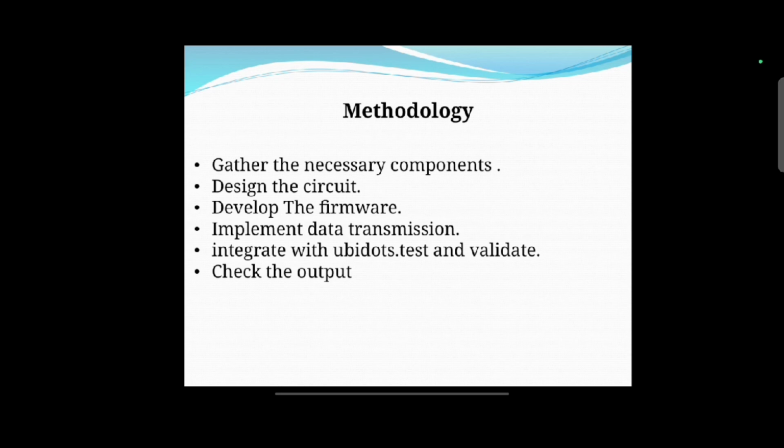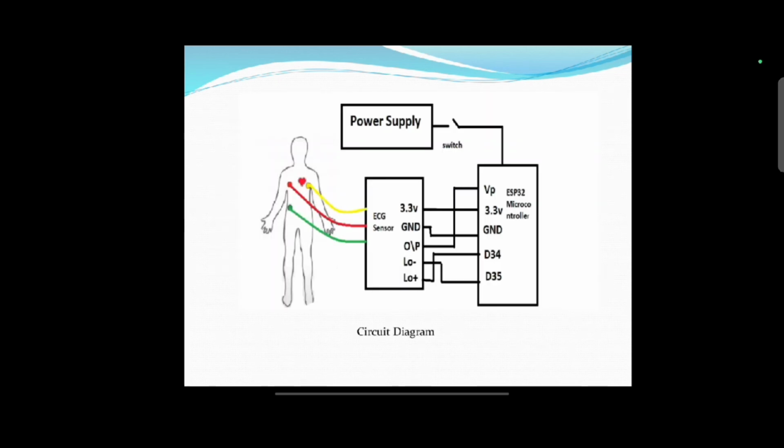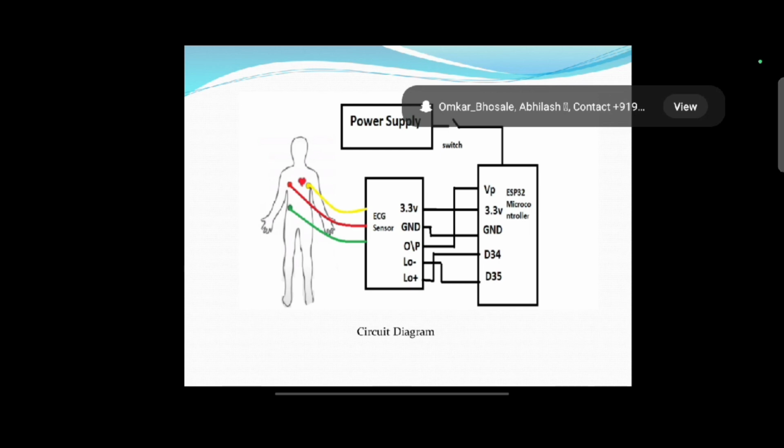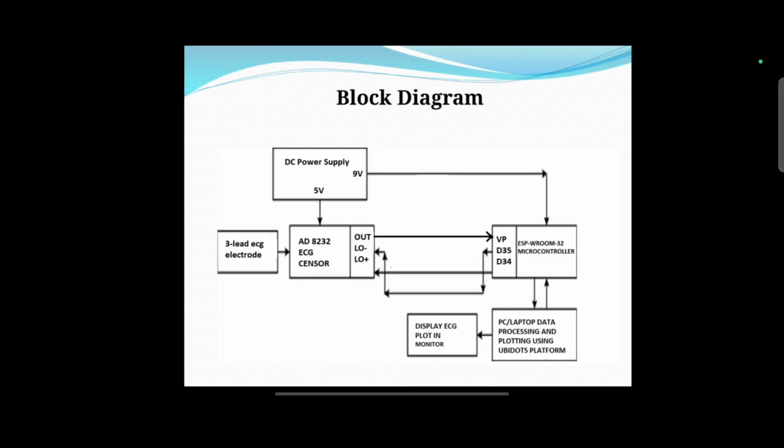Now the methodology. So we first gather the necessary components, then design a circuit, then develop the firmware, implement the data transmission, integrate with UV platform, and validate and check the output waveform. Now this is the circuit diagram of our project. We connected the ECG electrodes to the human body, and in this circuit we have used the ESP32 module microcontroller and the AD8232 sensor module.